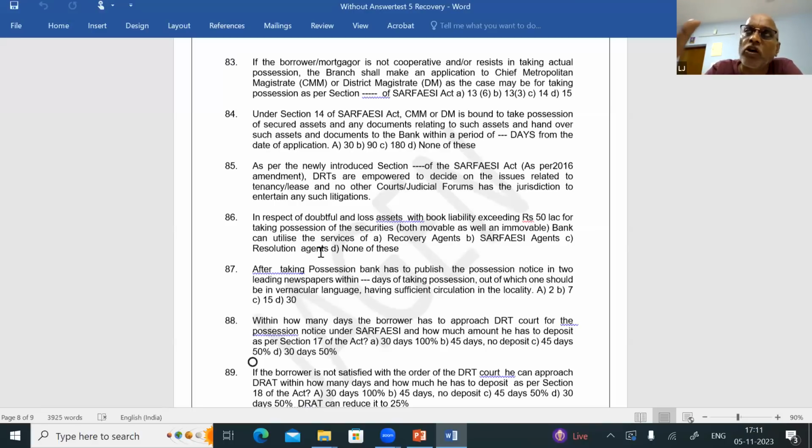The resolution agents are an agency. The SARFAESI agents may be an agency, or they may be individuals also. So for liability up to 50 lakhs, SARFAESI agents will be used.